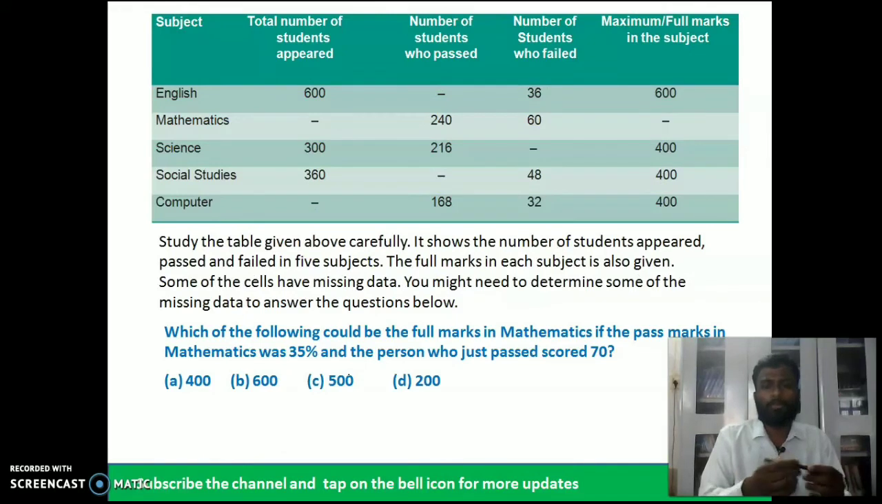Next, which of the following could be the full marks in mathematics? The student's marks in mathematics was 35%, and the person who just passed scored 70. So what does it mean? It has been clearly given in the mathematics.